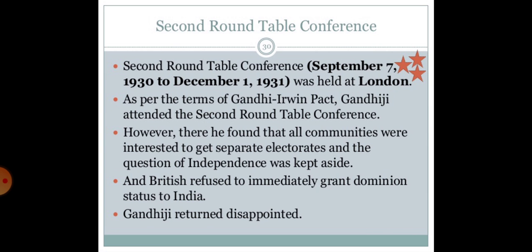Then there is also the Second Round Table Conference, which was held in London from 7th September 1931 to 1st December 1931, with the participation of Gandhiji and the Indian National Congress, that is the INC. The British delegates belonged to various political parties, including the British Prime Minister James Ramsay MacDonald.